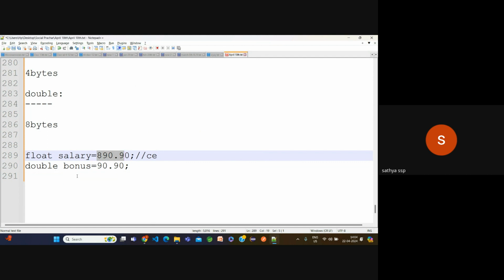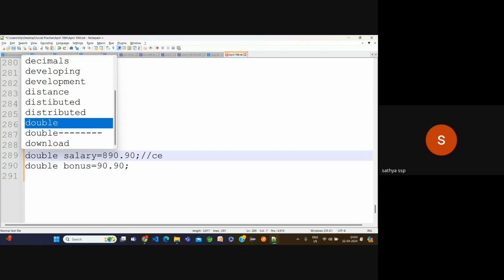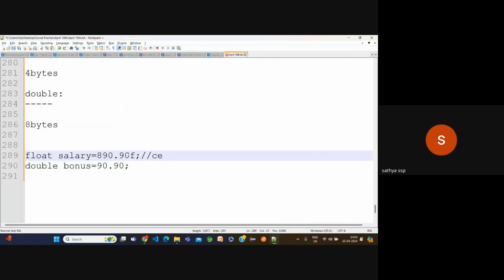Then how can I differentiate the float? After the value you need to write f. Then only the value is considered a float. Or otherwise, if I don't want to use f, then change it to double here. If I want to use float only, then make it as f. If it's a float, it's mandatory to use that f. For double, the normal value is considered a double. That's the only difference between float and double.